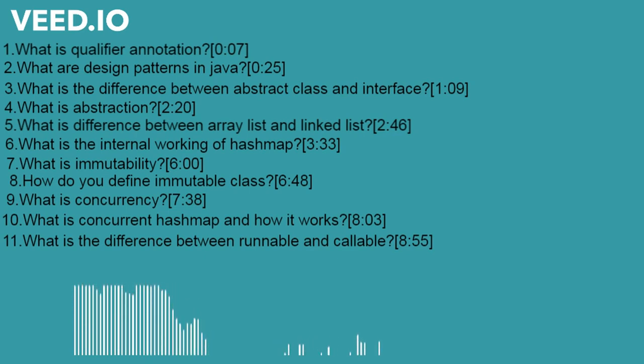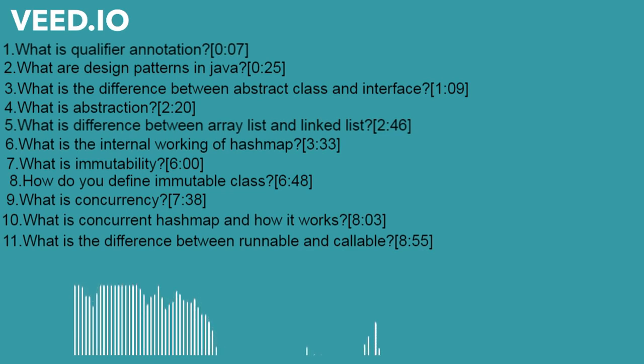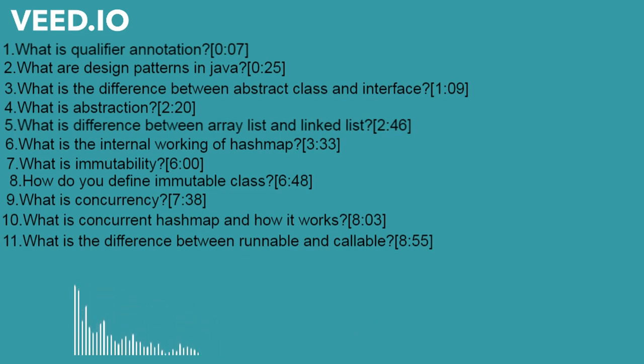What is immutability? Immutable is a class whose object, once we create it, we will not be able to make any changes in those values.